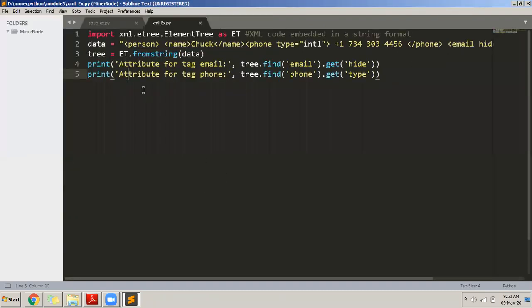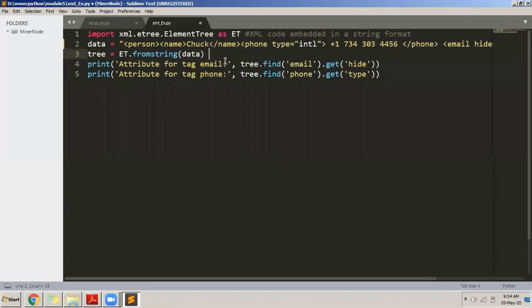Okay, now look at this. What we have done is imported xml.etree.elementtree as et, and then data. What is data? Data is this entire file. You need not write it in the next line, you can write it in one line like this. There is a tree called person. Inside that you have name, phone number, email ID. So you saw that, and then I constructed my object.